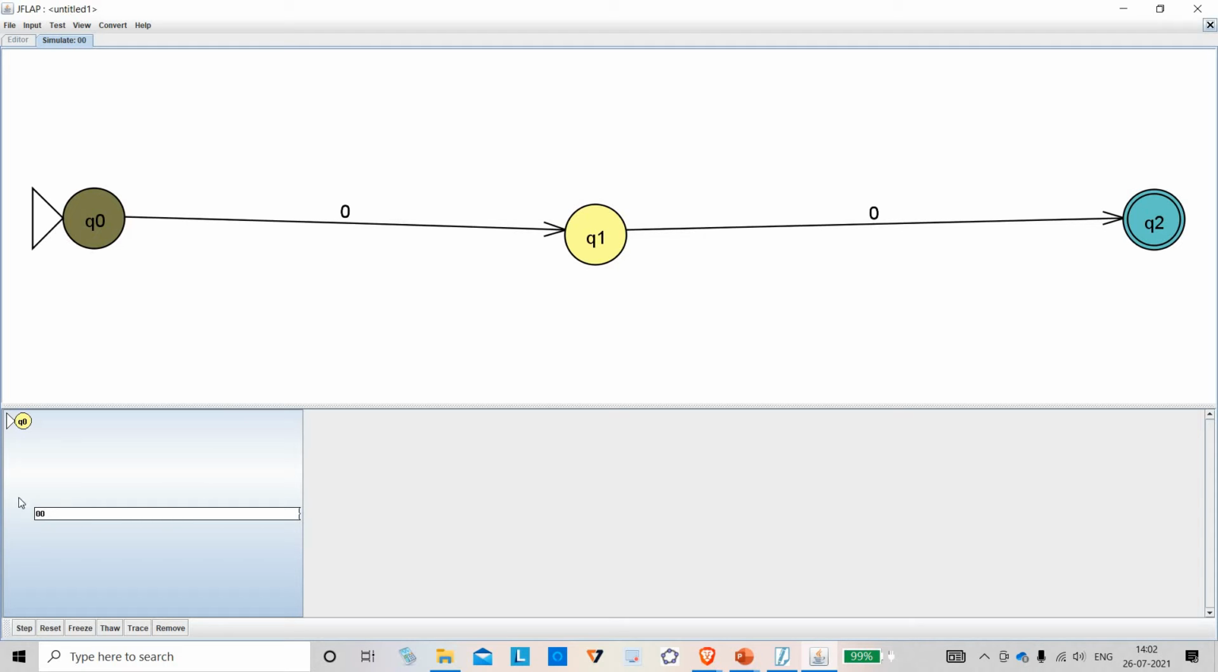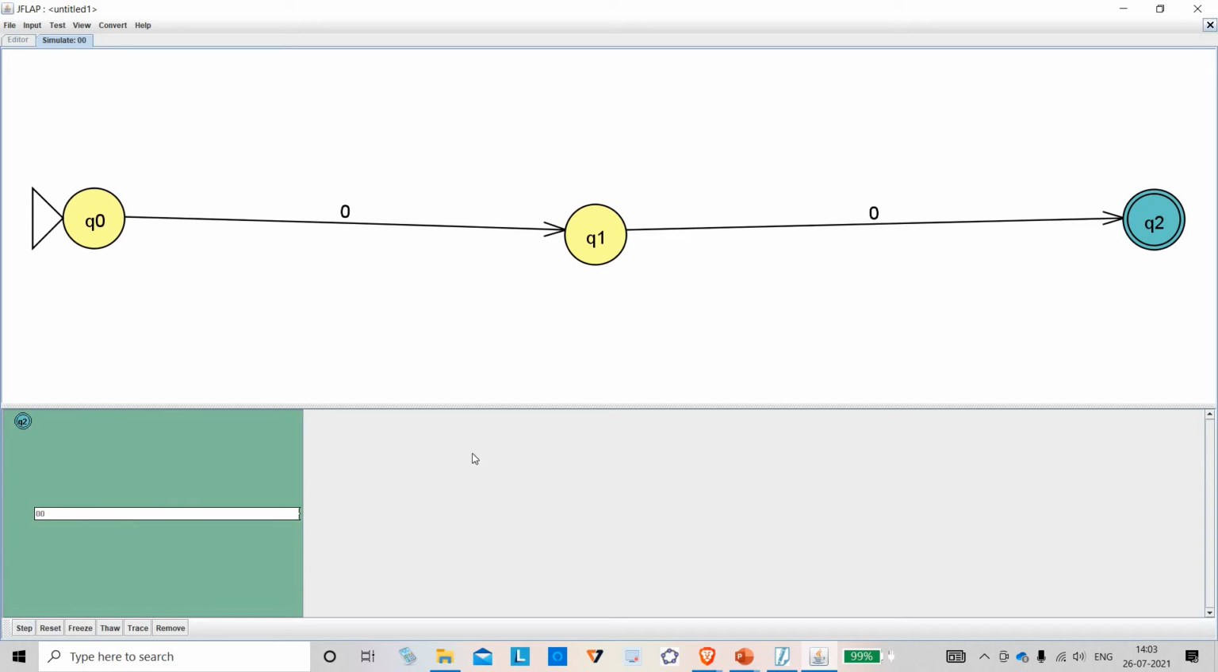Now I am giving a string 0 0. Just watch, and I will say step. See where it moves. The color moves. Step. So it goes to Q1. You see the color change. If I say step, it will go to Q2. It is sitting in Q2 now. Matter is over. It has traveled that.